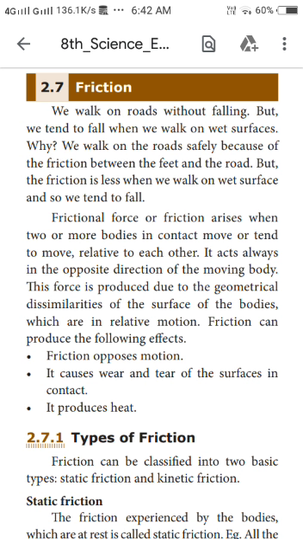So what is friction? Friction is the opposing force acting between the two surfaces. So what's the definition for friction? Friction is the opposing force acting between the two surfaces. So what will friction do? It will oppose the movement of an object.